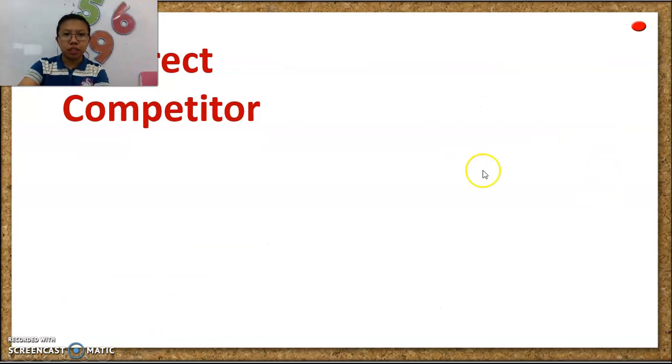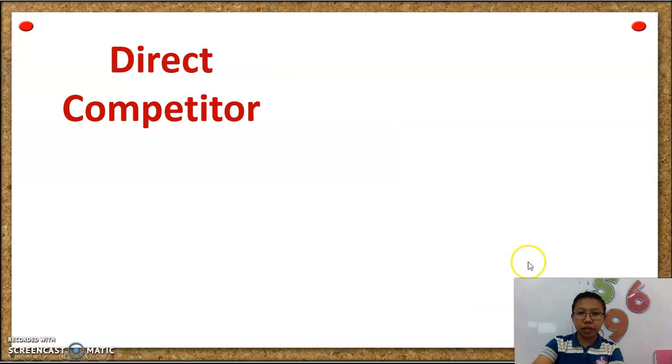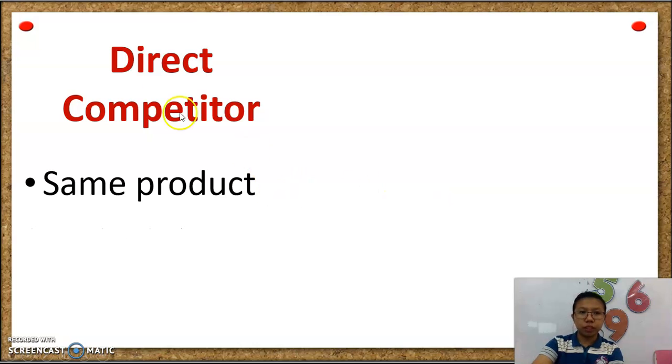And then the last one will be about direct competitors and indirect competitors. When we say direct competitor, you have the same product as that business. For example, your product is rice, and the only product of your competitor is also rice. So rice and then rice.